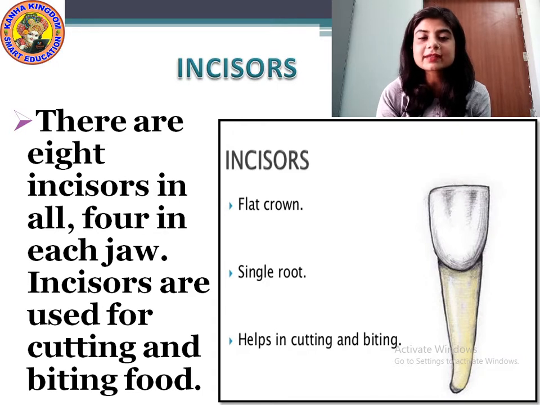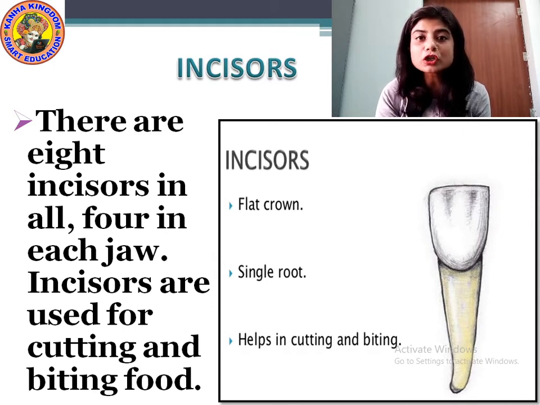What are incisors? The first 4 teeth in our mouth, upward and downward. The first 4 teeth, 1, 2, 3, 4, upward 4 and down 4, are called incisors. There are 4 incisors in each jaw. Jaw means the upper part and the lower part.